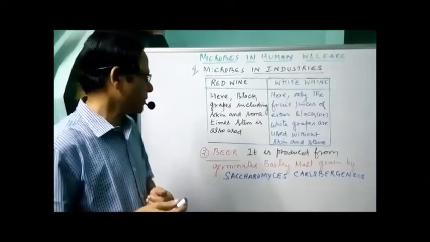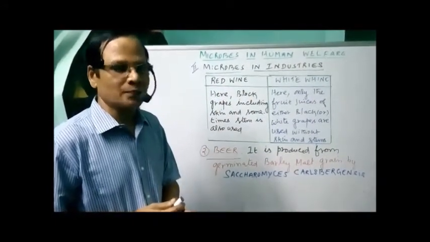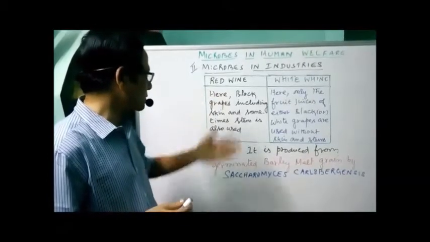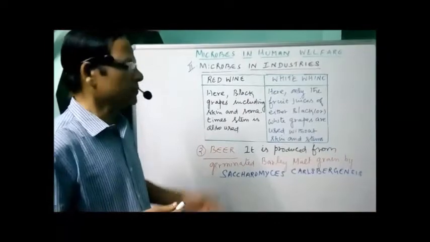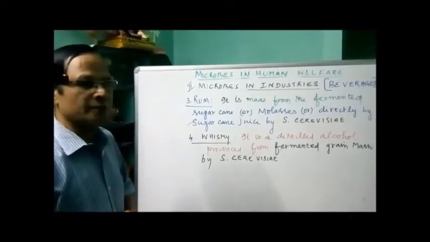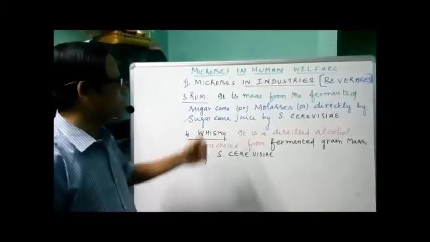That's a crushed one, fermented by the activity of, once again, Saccharomyces cerevisiae. I write down on the board the next one, the third one, rum, and the fourth one, whiskey. As I explained earlier about rum and whiskey, how are they made? Now I am writing the notes here.